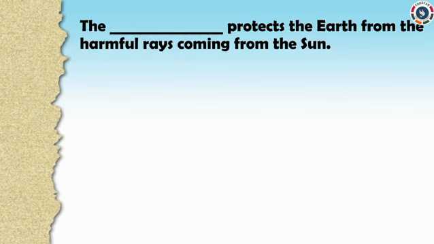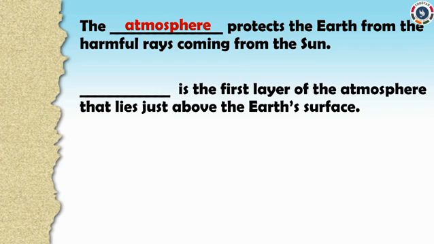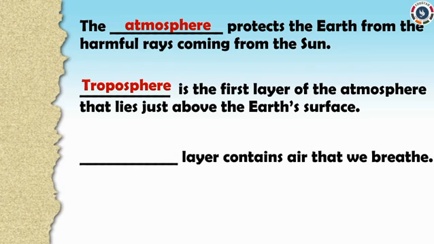The dash protects the earth from the harmful rays coming from the sun. Atmosphere. The atmosphere protects the earth from the harmful rays coming from the sun. Dash is the first layer of the atmosphere that lies just above the earth's surface. Troposphere. Dash layer contains air that we breathe. Troposphere layer contains air that we breathe.